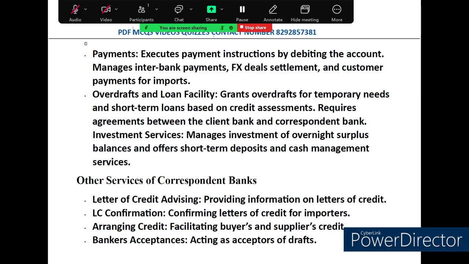So whether it is clearing payment, managing collection, handling overdraft, or investing surplus funds, correspondent banks are essential for making international banking work smoothly and efficiently. Now, in the next topic, if you are interested in understanding how international banking operations go beyond just payment and collection, this slide is for you. First of all, let's talk about the LC. You can see other services.